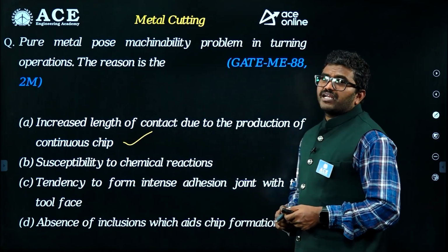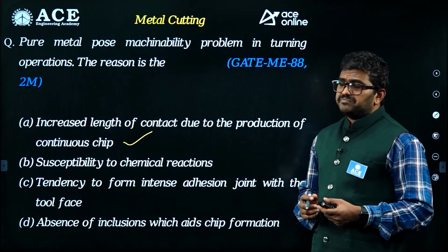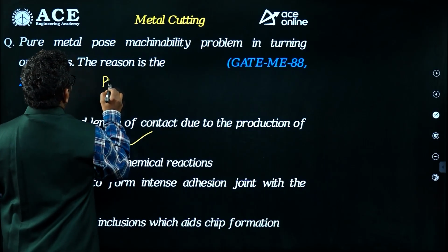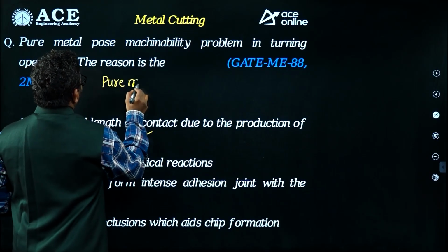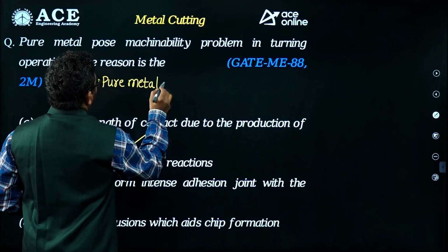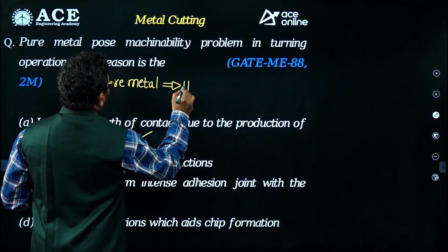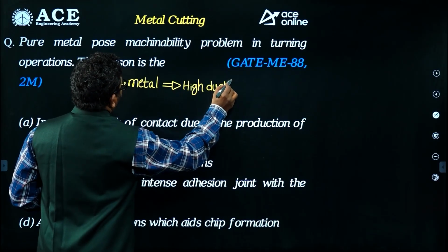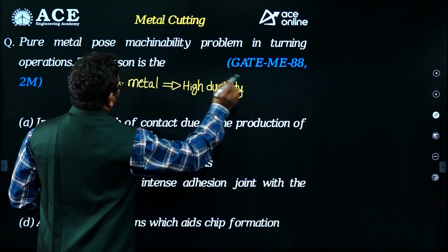So, a pure metal has high ductility. Because of that high ductility, a continuous chip is going to be generated.